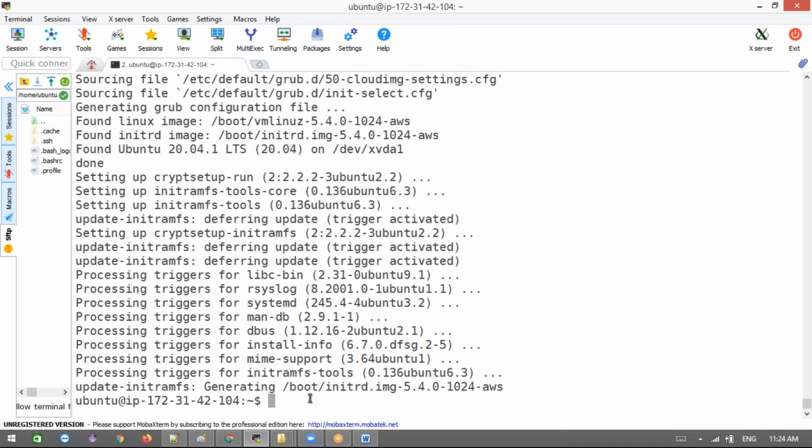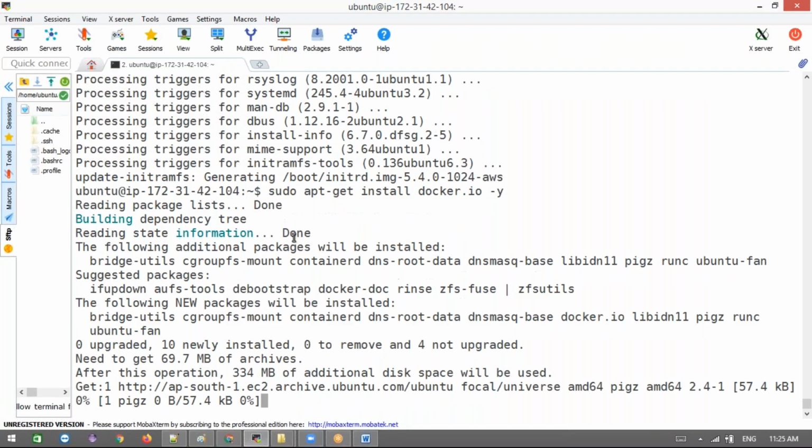Once it is done, let me install Docker. Let's install Docker from scratch.